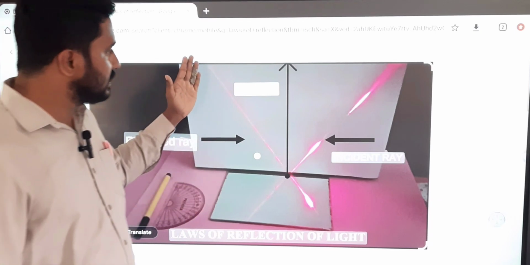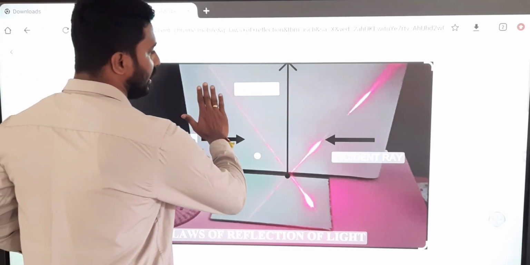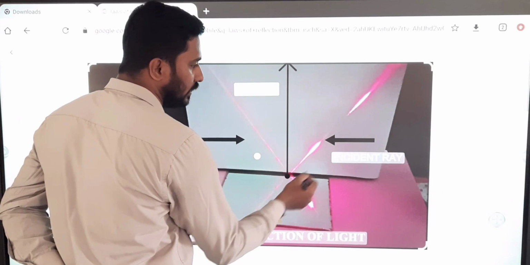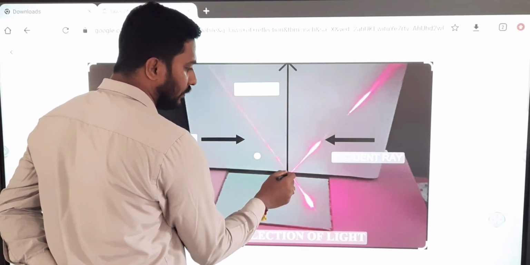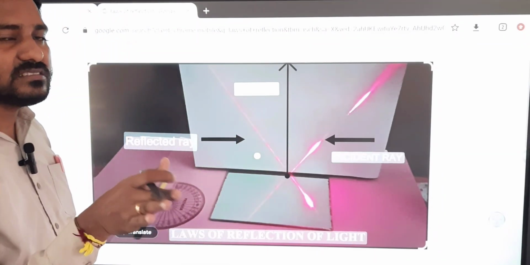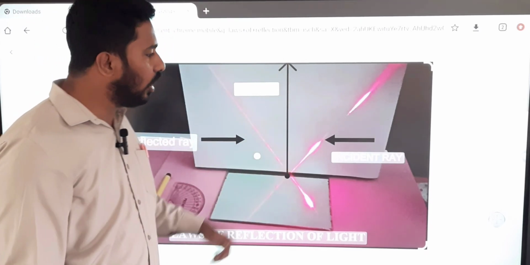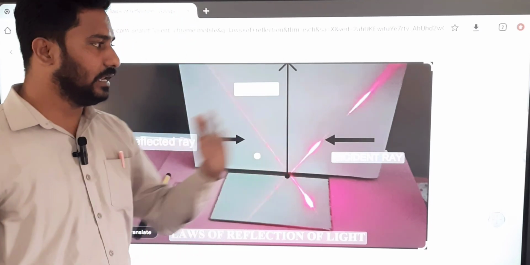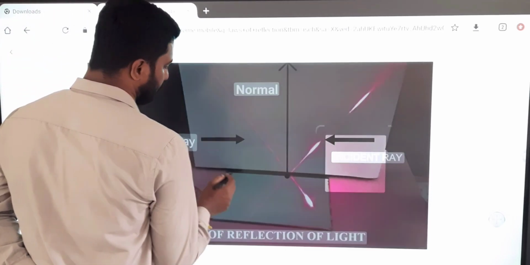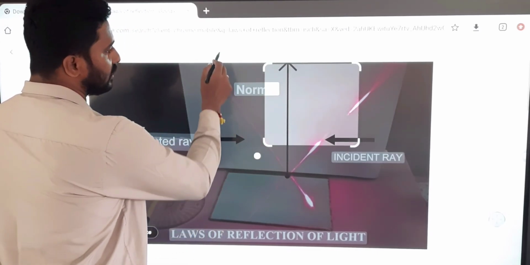What does the first law say? Incident ray, reflected ray, and normal all lie on the same plane. Lying on the same plane means, see, the incident ray is sent along the paper, it gets reflected, and it goes back along the paper, touching the paper surface, and this is the normal. So all will be in one plane. And the second law says, see, this is an incident ray, this is a reflected ray, and this is a normal.